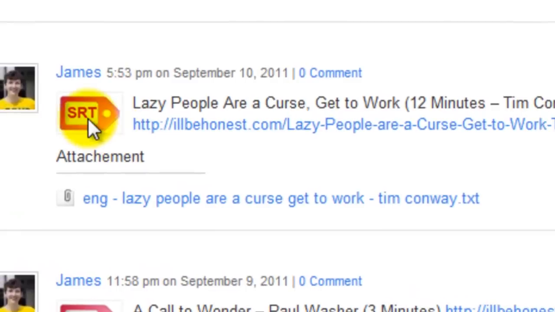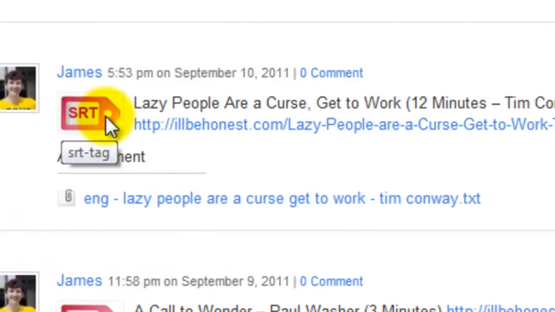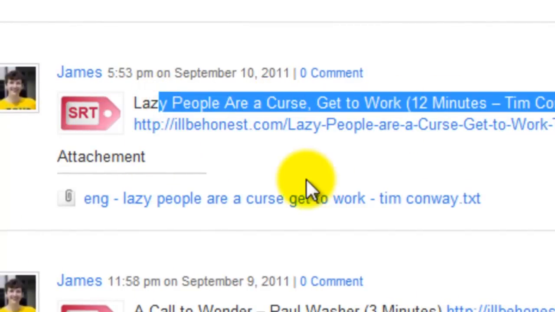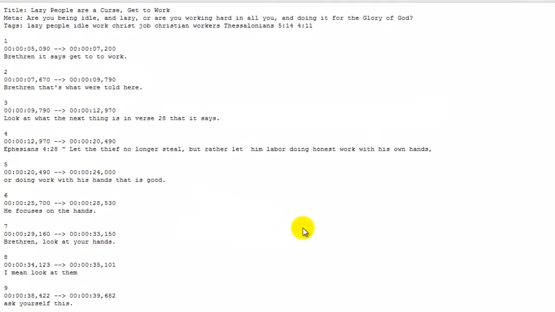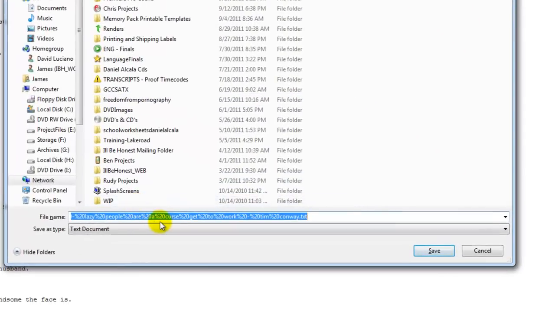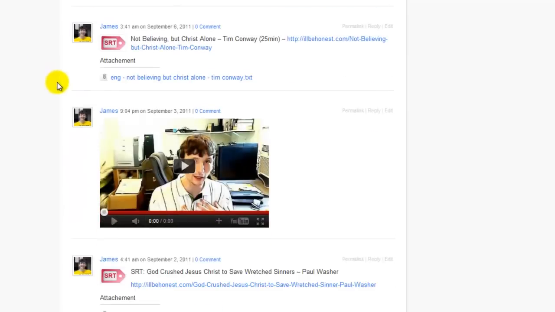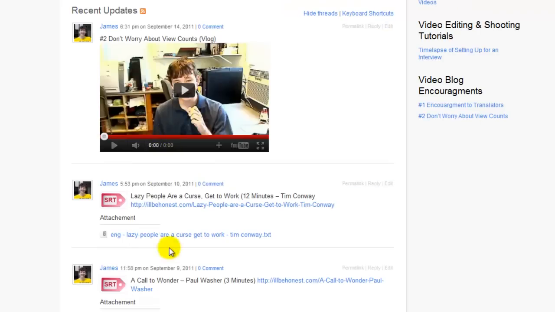And then down here you can notice an SRT, which is a subrip file. And right here we'll put the newest SRTs. So you could click right there, Control S, and save this document just like that, and then start your translation process. So the newest SRTs are going to be here, and that's the main use for this area.